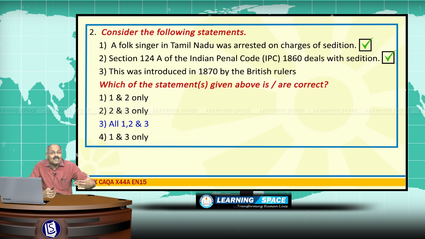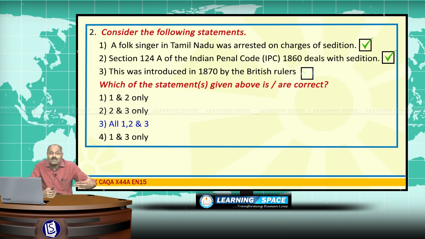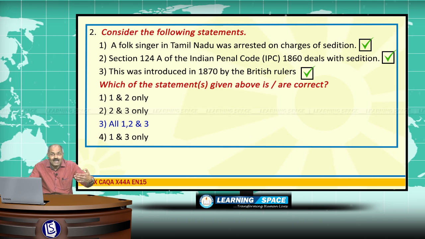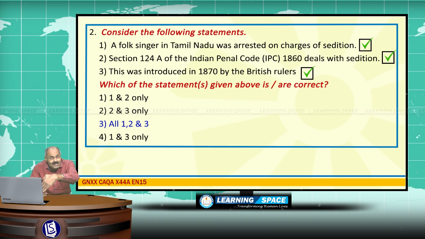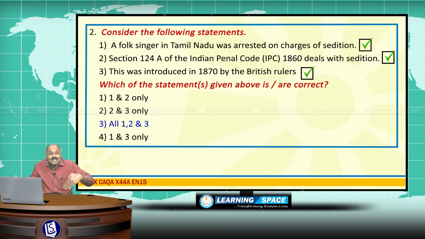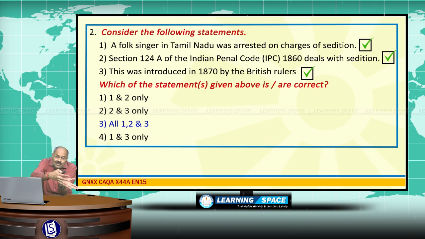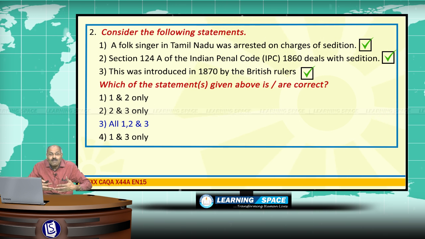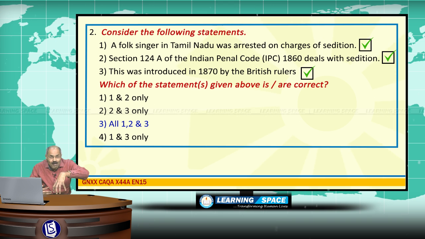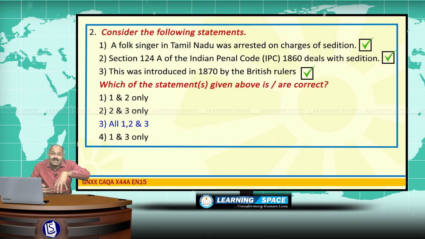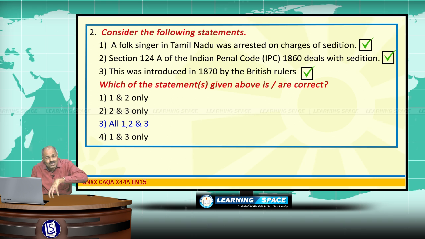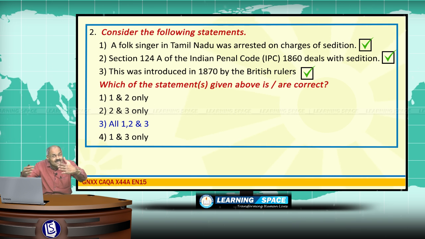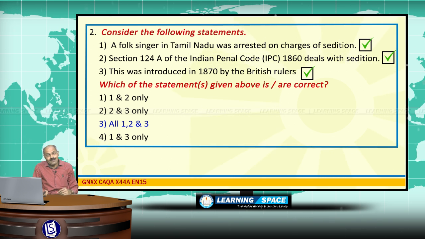Third: the sedition clause, that is 124A, was introduced in 1870 by the British rulers to frame Indians who were showing disaffection to the British rulers. But now in our country, several people are being framed on the basis of showing disaffection to the state. This led to intense debate in the country, right?